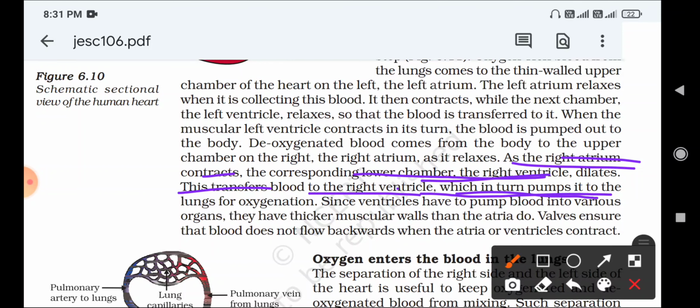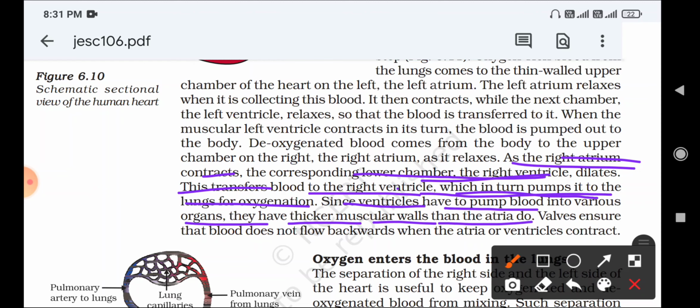It is collected in the right ventricle, and again from the right ventricle it goes to the lungs for oxygenation. Oxygenation means it drops the carbon dioxide and takes the oxygen from the lungs. Since ventricles have to pump blood into various organs, they have thicker muscular walls than arteries do.